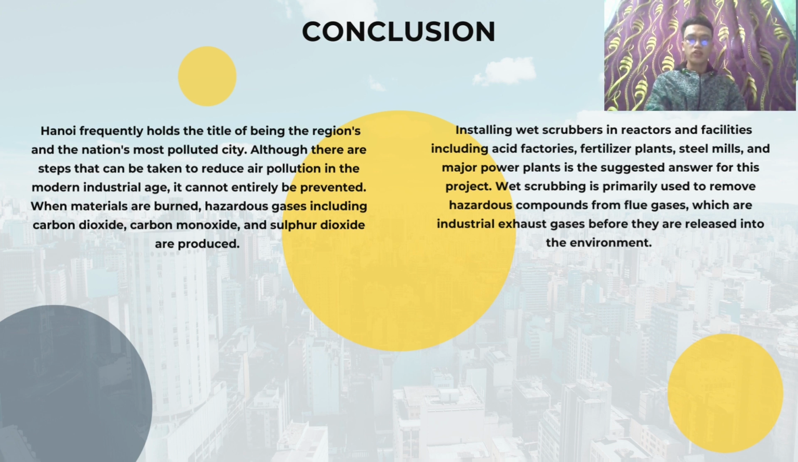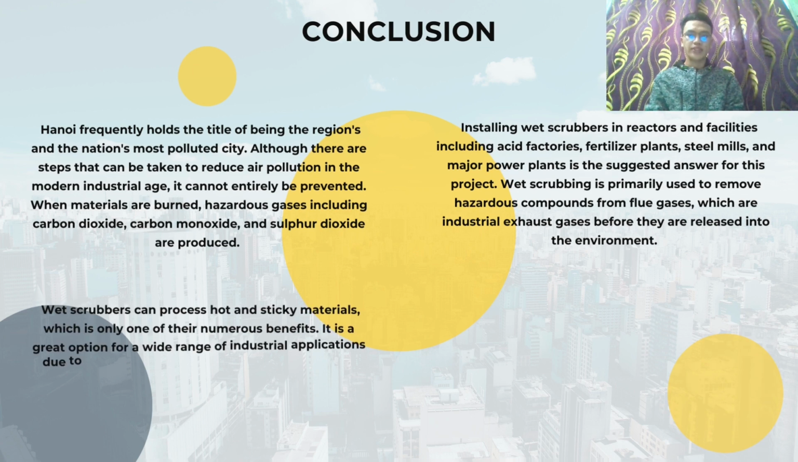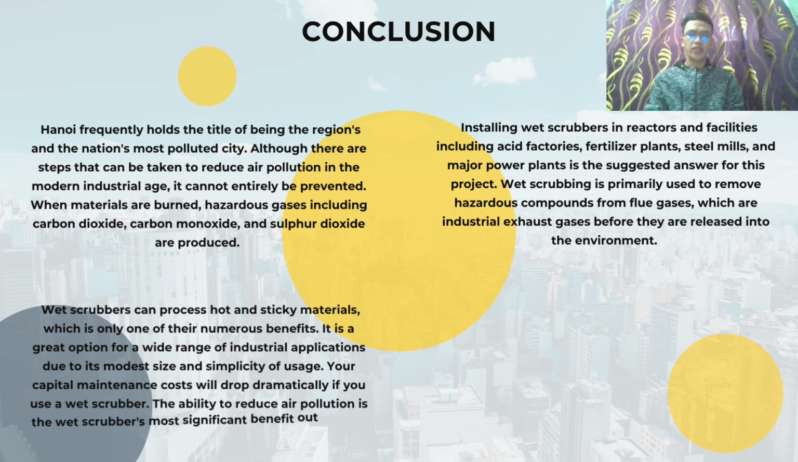Wet scrubbing is primarily used to remove hazardous compounds from flue gas, which is industrial exhaust gas, before they are released into the environment. More than 99% of airborne particulate matter can be removed using the adaptable and economical pollution control technology of wet scrubbing. Wet scrubbers can process hot and sticky material, which is one of their numerous benefits. It is a great option for a wide range of industry applications due to its modest size and simplicity of usage. Your capital maintenance cost will drop dramatically if you use a wet scrubber.